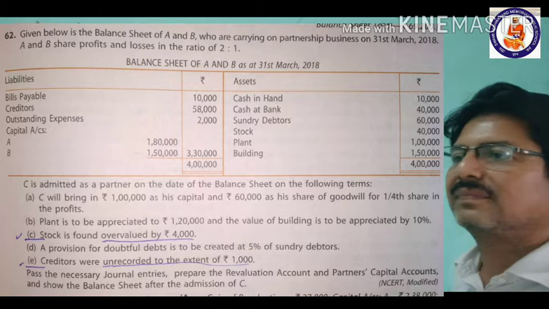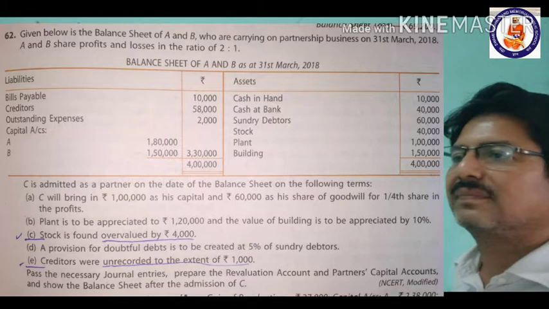This is the balance sheet of A and B on 31st March 2018, in which bills payable is 10,000, creditors 58,000, outstanding expenses 2,000, capital of A and B 1,80,000 and 1,50,000, total 3,30,000. The total of this liability side is 4 lakhs. On the asset side, we see cash in hand 10,000, cash at bank 40,000, sundry debtors 60,000, stock 40,000, plant 1 lakh, building 1,50,000.